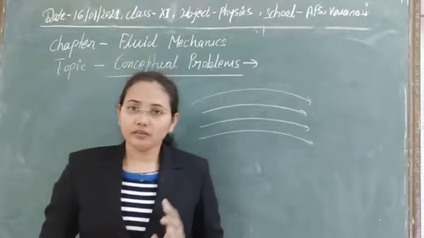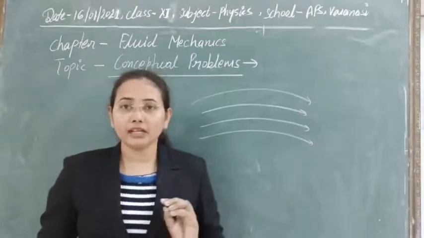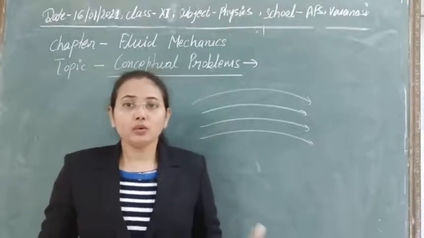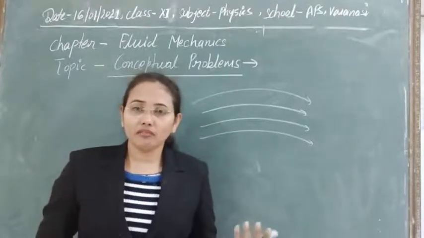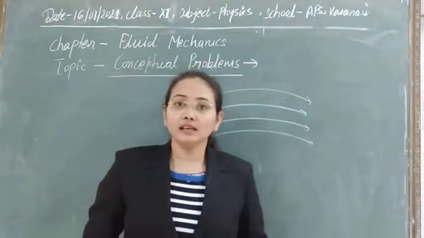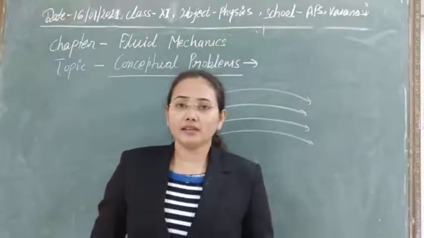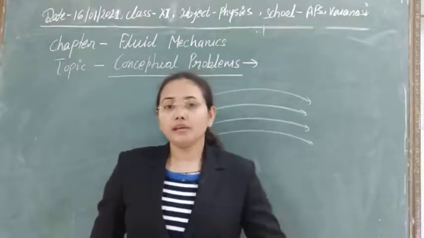First of all, we have taken ideal liquid, meaning whenever liquid is moving, there is no loss of energy of the liquid. Only three kinds of energies that liquid possesses: pressure energy, kinetic energy, and potential energy.